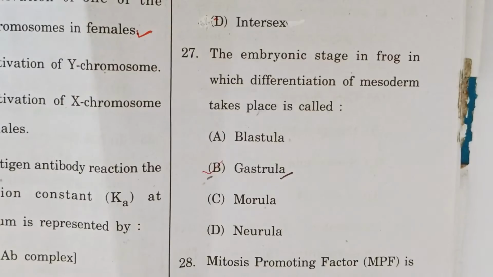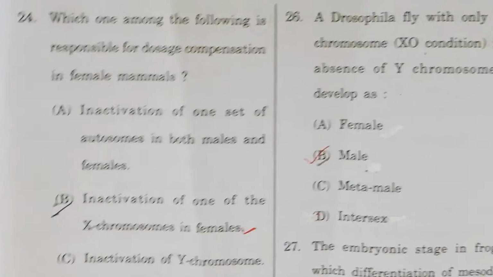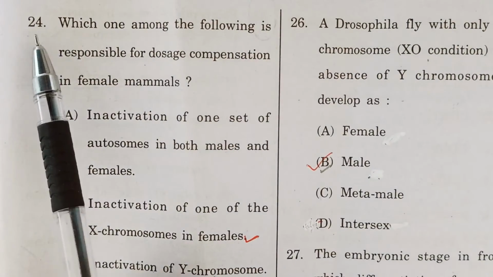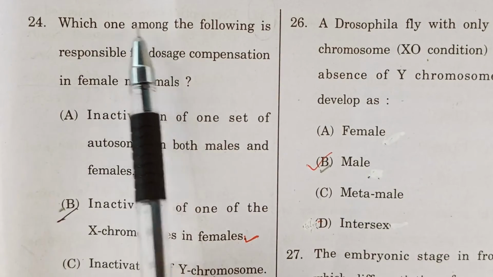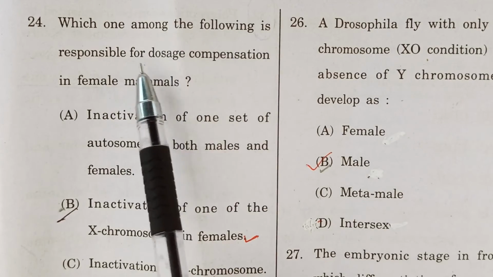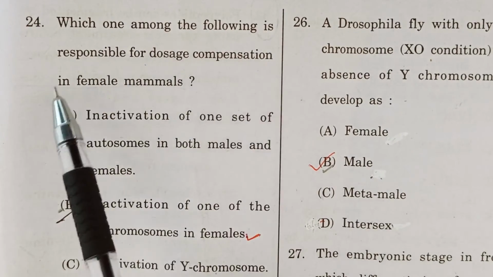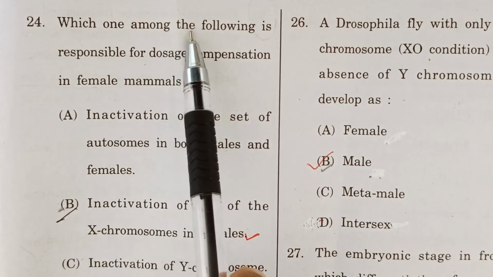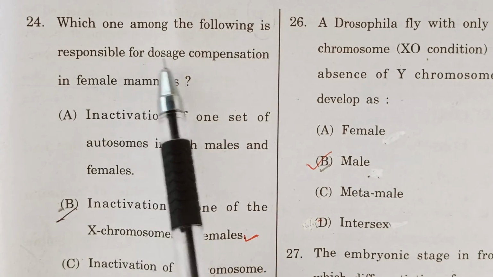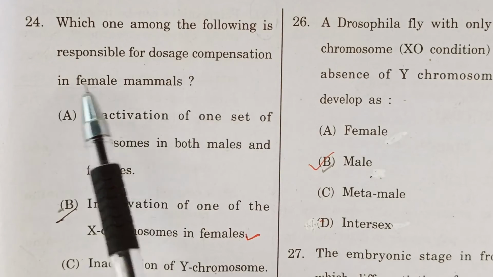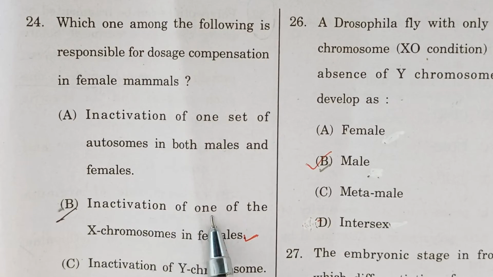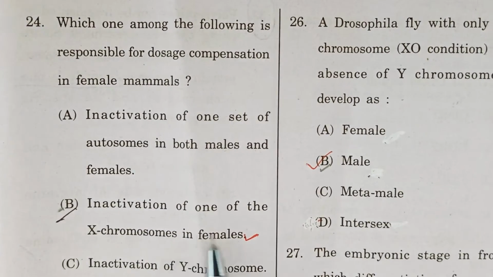Then move to question number 24. Which one among the following is responsible for dosage compensation in female mammals? The correct option is inactivation of one of the X chromosomes in females.